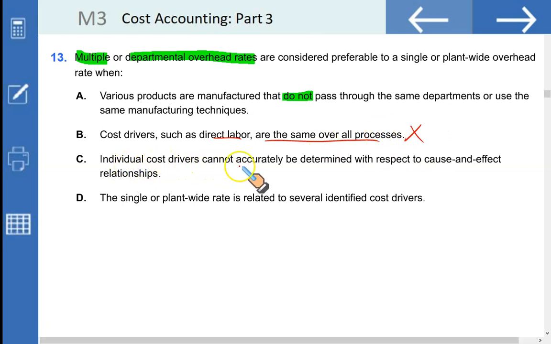Individual cost drivers cannot accurately be determined with respect to cause and effect relationship. Then it's better to use a single rate rather than multiple or departmental overhead rates. D. The single or plant-wide rate is related to several identified cost drivers, and in that case, just a single rate would be sufficient. No need for multiple or departmental rates in case of D as well. So we got our option A to be the correct one.